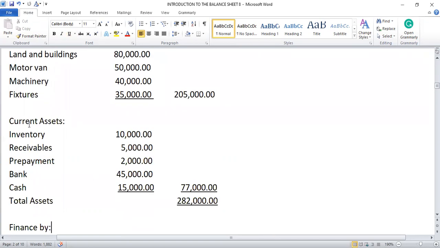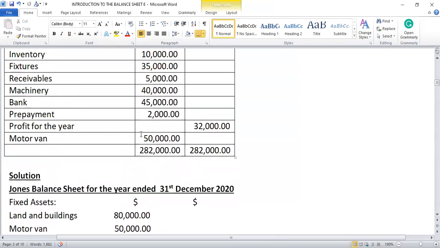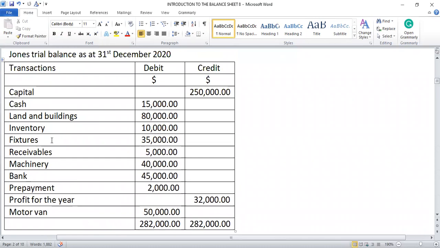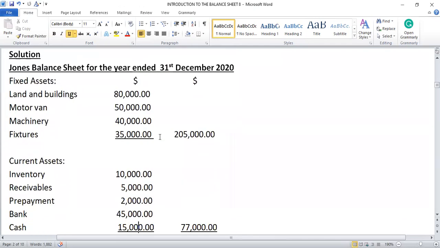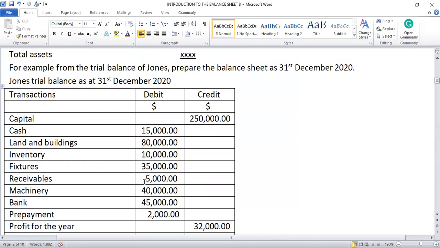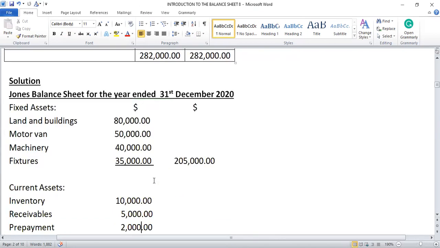Then we go to the current assets. We have inventory, $10,000. Receivables, $5,000. Prepayment, $2,000.